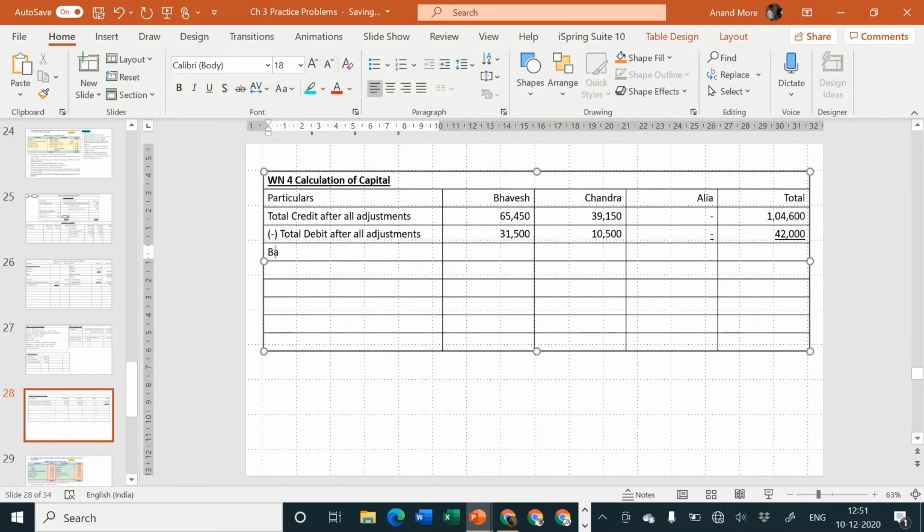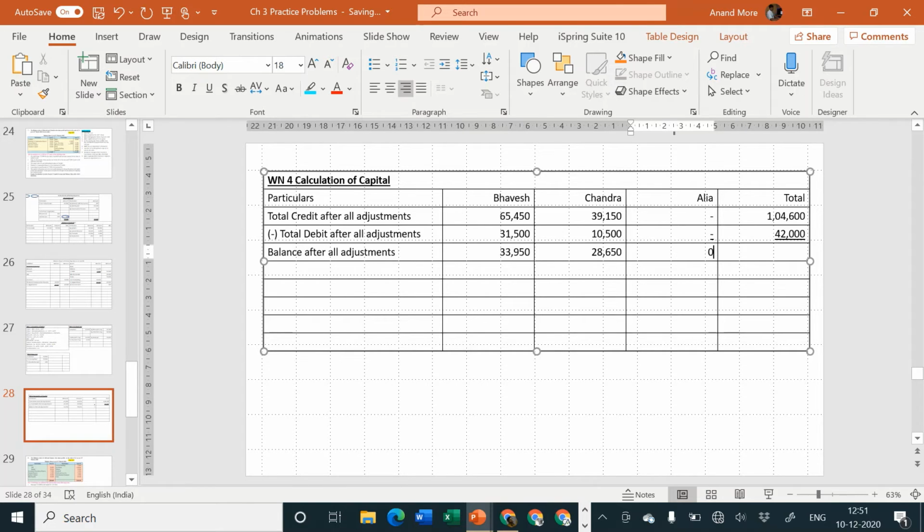So balance after all adjustments is how much? 65,450 minus 31,500, that is 33,950. Okay. Next, 39,150 minus 10,500, that is 28,650.